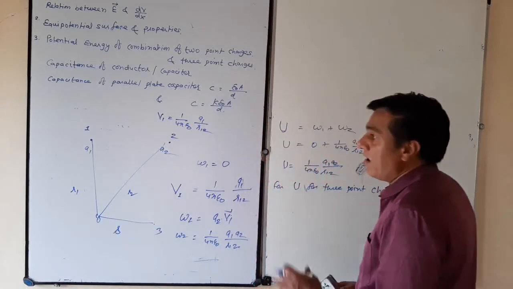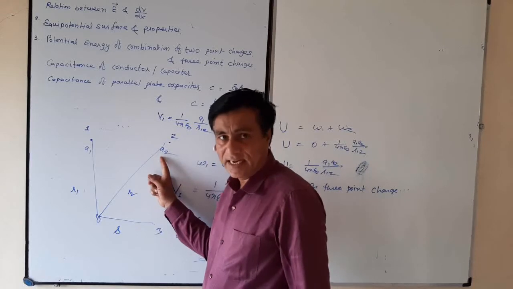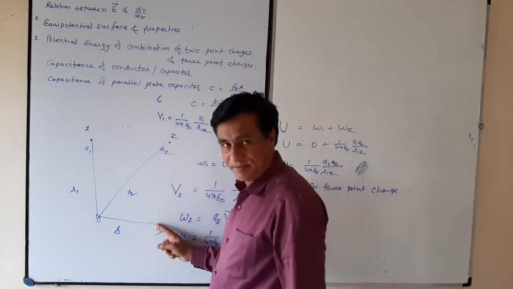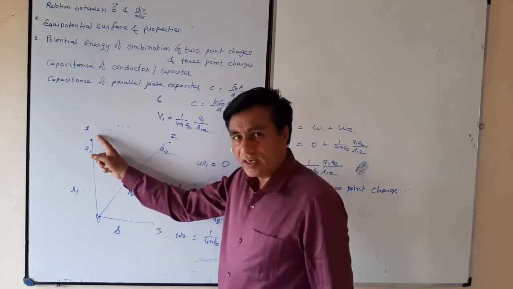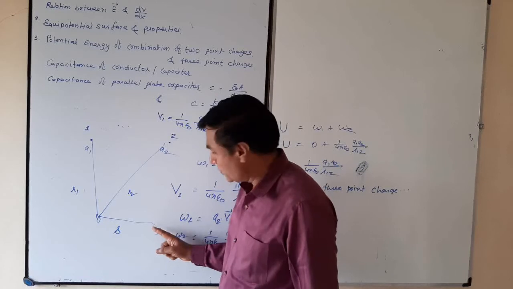Now see here, there are already 2 point charges there. Due to these 2 point charges, we consider the potential contributed by charge Q1 and by charge Q2 at point 3.